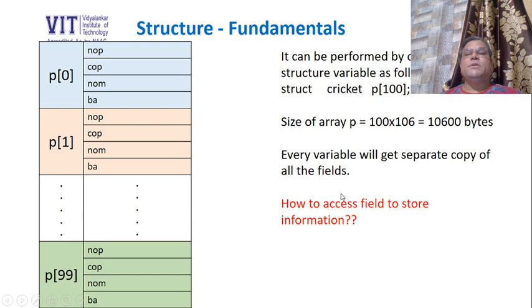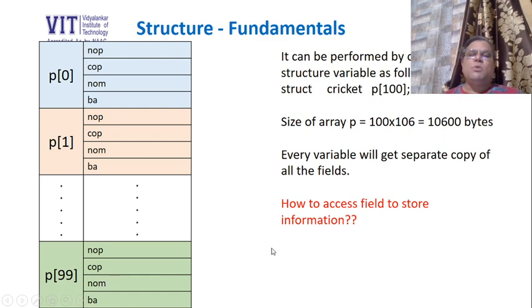But then how to access the field to store information? Because if I write only NOP, then the compiler will get confused whether we wanted to access this NOP, or this NOP, or this NOP. Similarly, when I write only NOM, then again which NOM should be considered for initialization, this or this? So that is a problem.